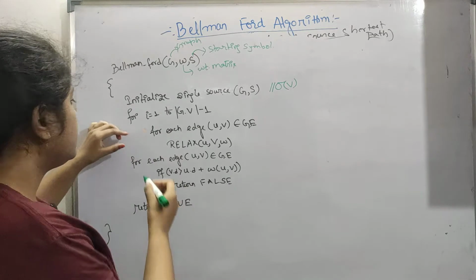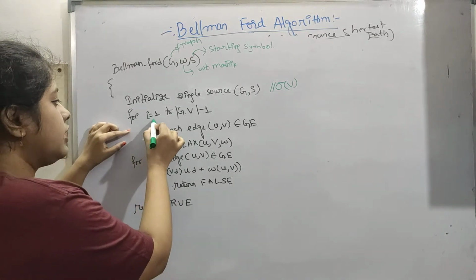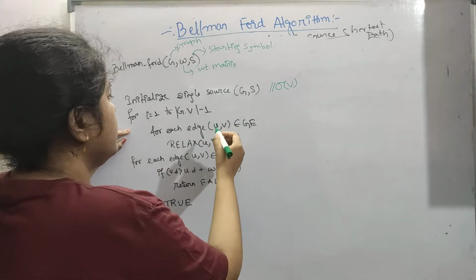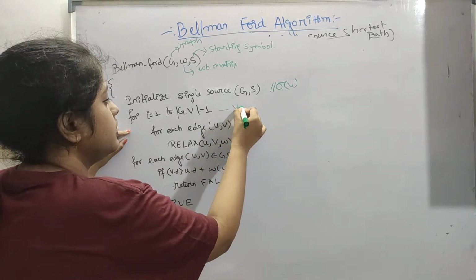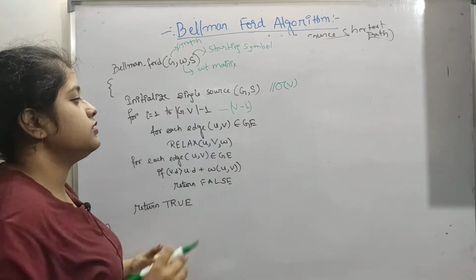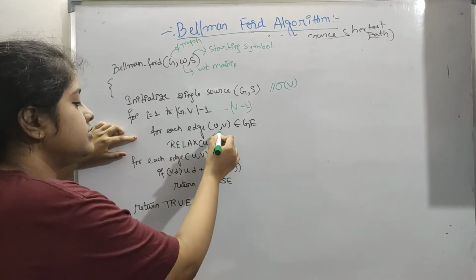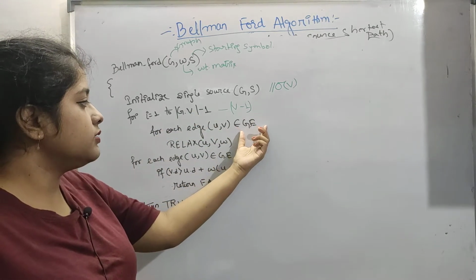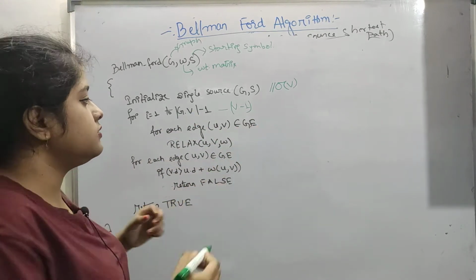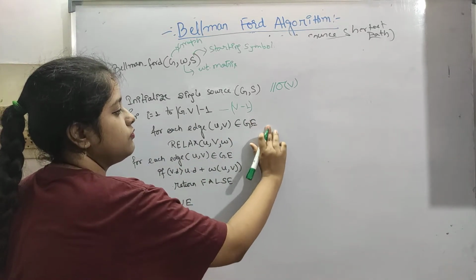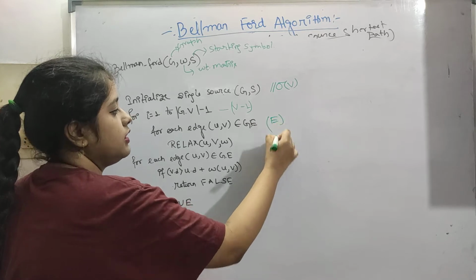Now there is a for loop for i equals 1 to G.V minus 1. So this will run V minus 1 times. Then for each edge (u, v) in G.E, so this is for each edge. This will run e times, meaning number of edges times.